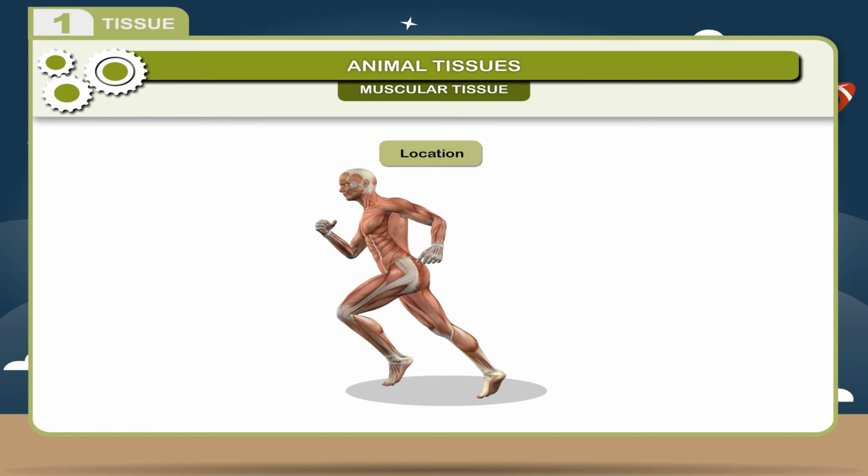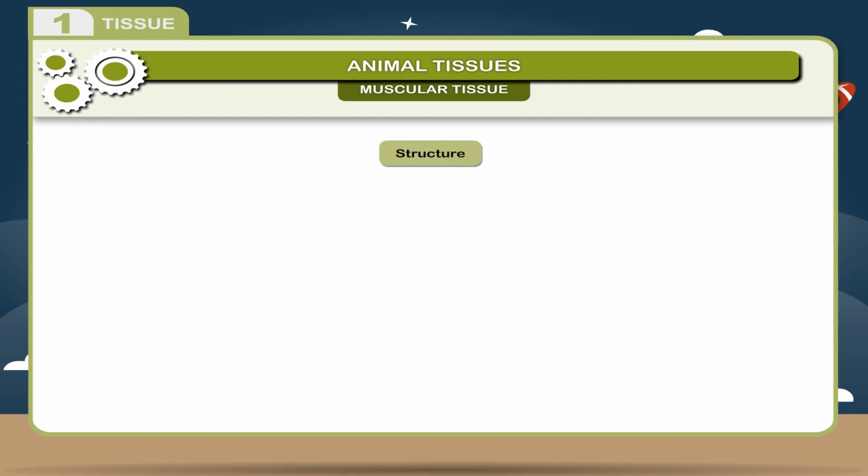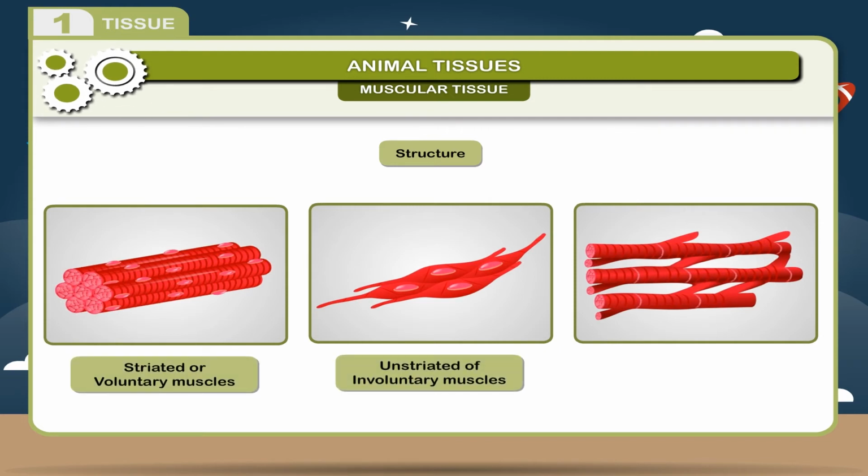Location. They are found in every part of the body. Structure. They are of three types: striated or voluntary muscles, unstriated or involuntary muscles, and cardiac muscles.